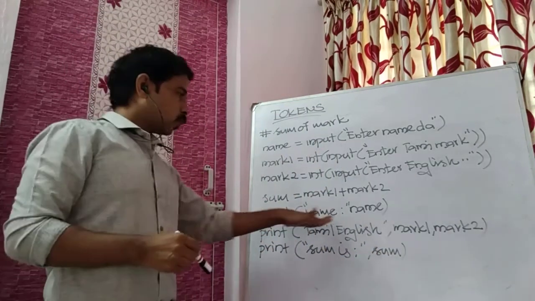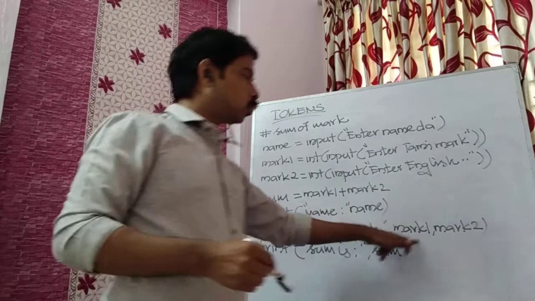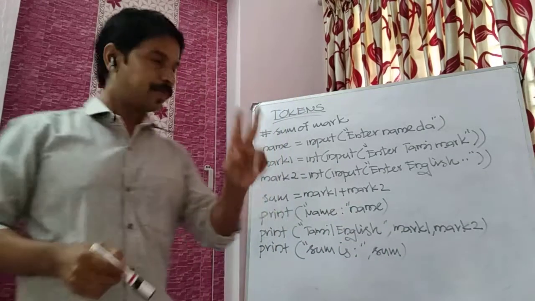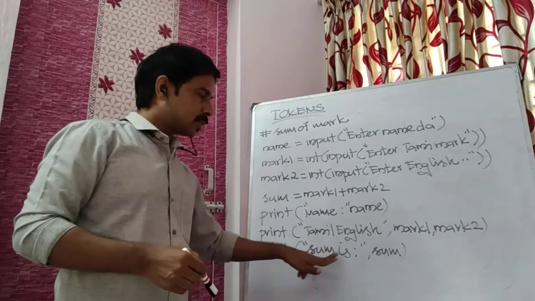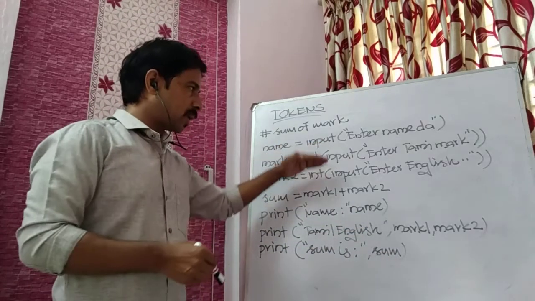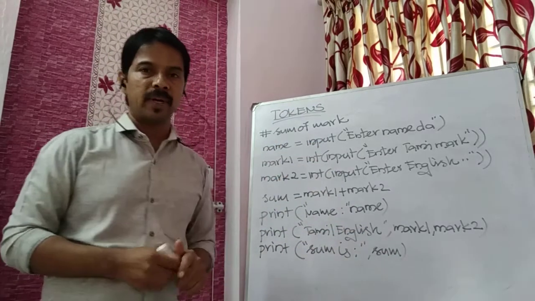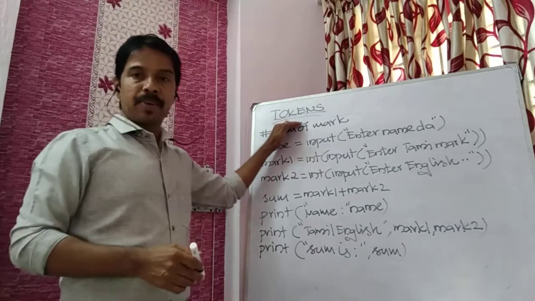Fine. So the name we are printing on the screen, and the two marks which you got from the user, both you are printing on the screen. Then the sum is also printed. For example, Tamil 100 and English 100 means here 200 will get printed on the screen. Fine. Here you see our topic is what?